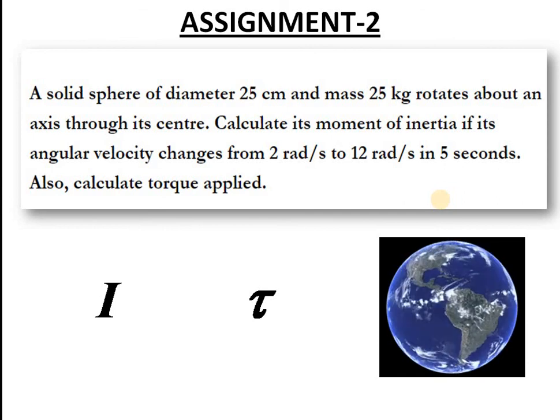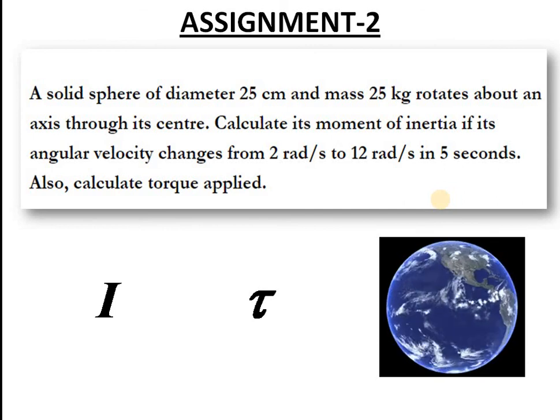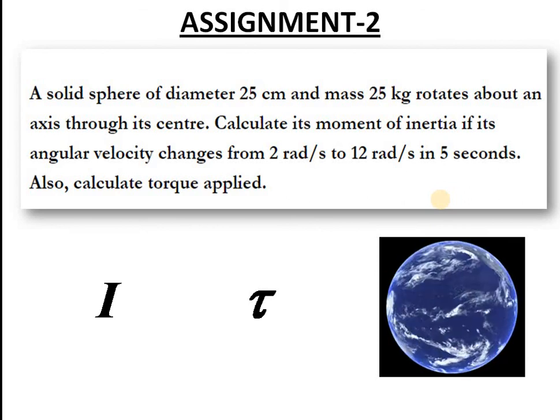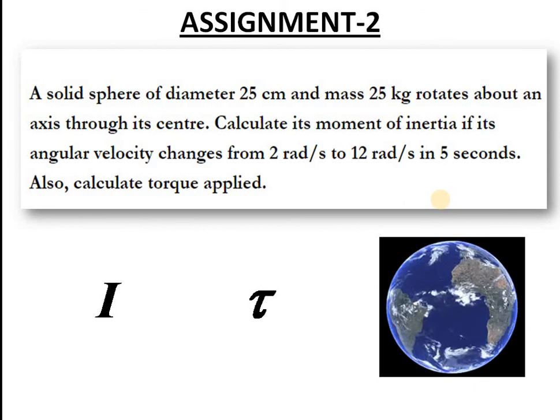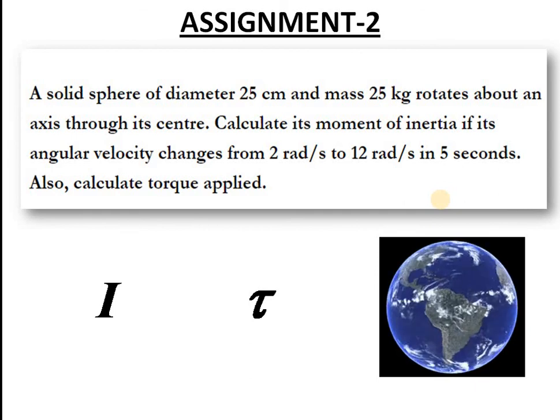Calculate its moment of inertia if its angular velocity changes from 2 radian per second to 12 radian per second in 5 seconds. Also calculate torque applied.